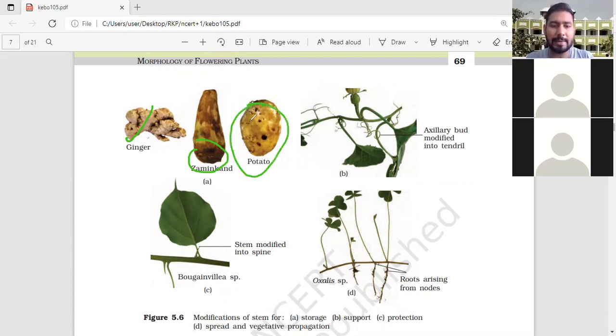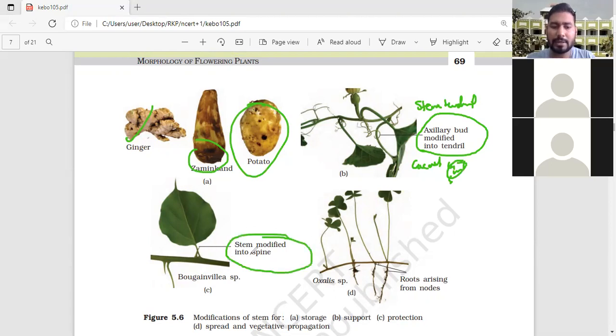And this is again B, that is the axillary bud modified into the tendril. That will be the stem tendril. Clear? Axillary buds modified into stem tendril, that is in Cucurbita, cucumber, watermelon, and gourd.